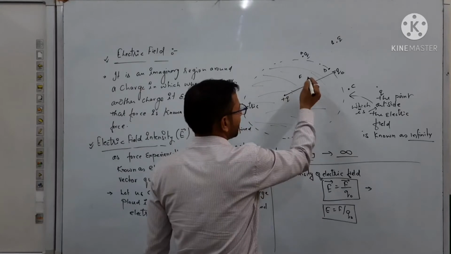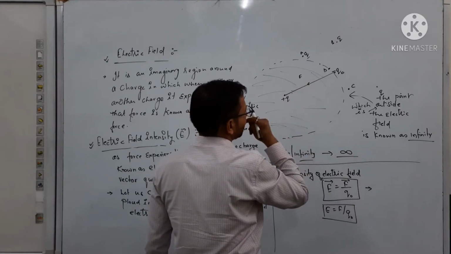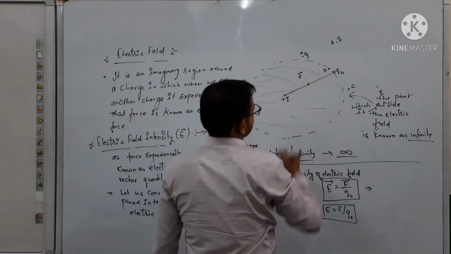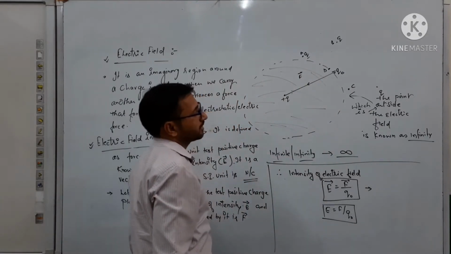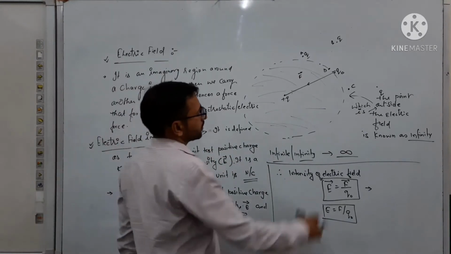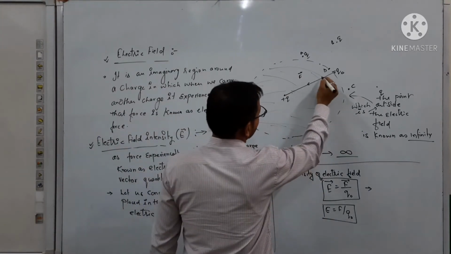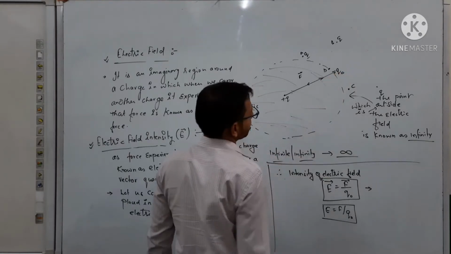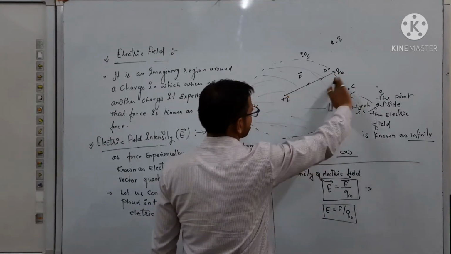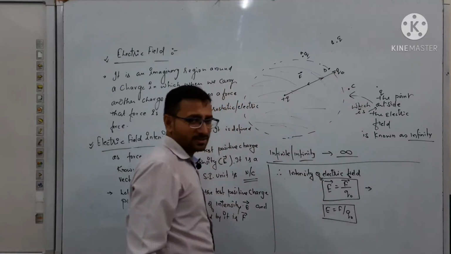And when we talk about the attractive force, which is attractive in nature, due to this negative q charge it is toward plus q, and similarly vice versa here.